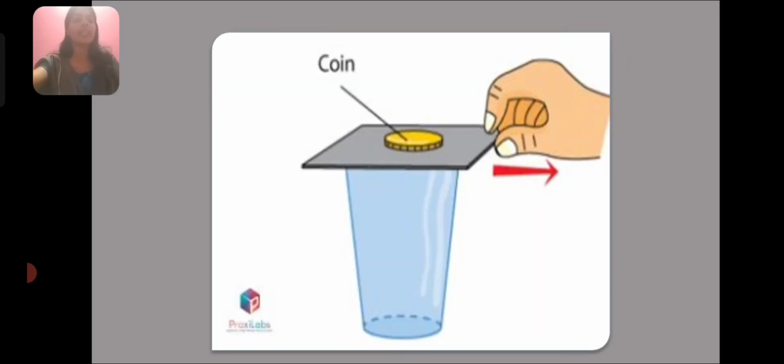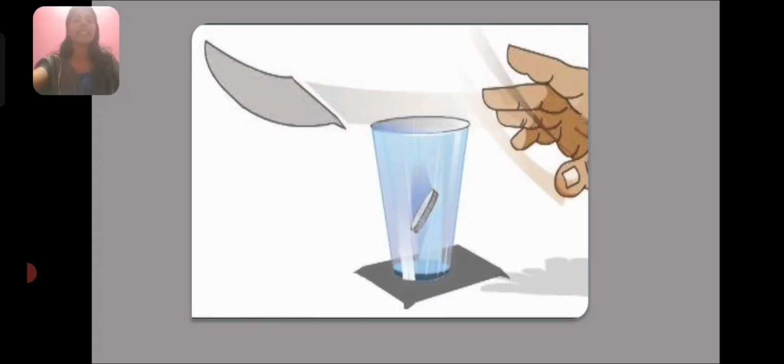Let's have a look at this picture. In this picture, you can see a glass, a cardboard, and a coin. The coin is placed above the cardboard and a glass is placed under that. What will happen when the cardboard is flipped? Can you guess? Let's see what happens. See, when the cardboard is flipped, the coin drops into the glass.